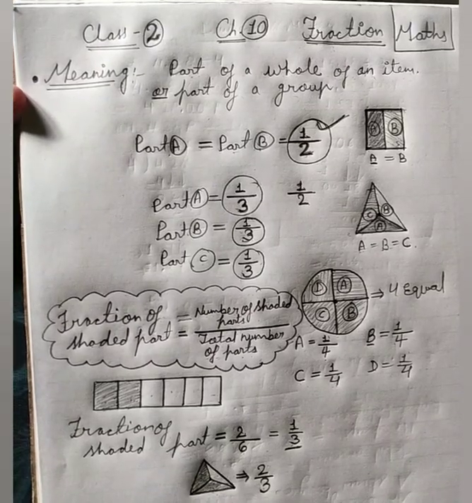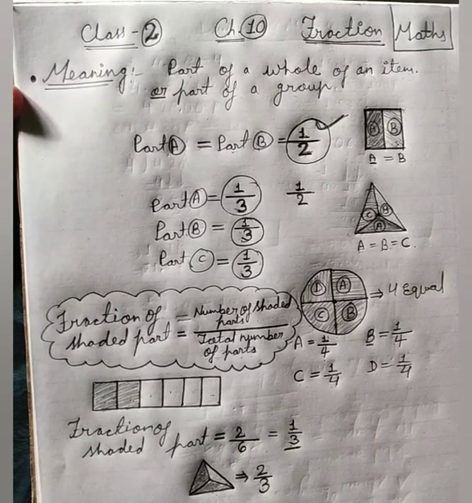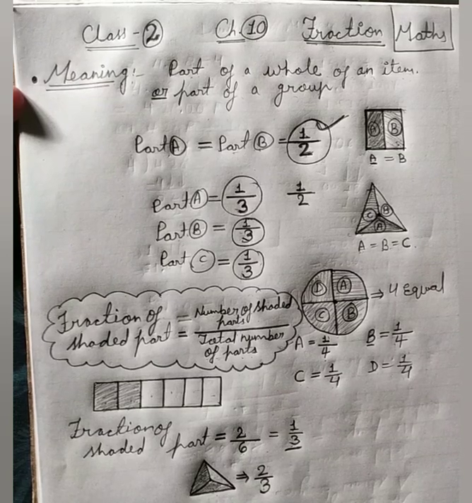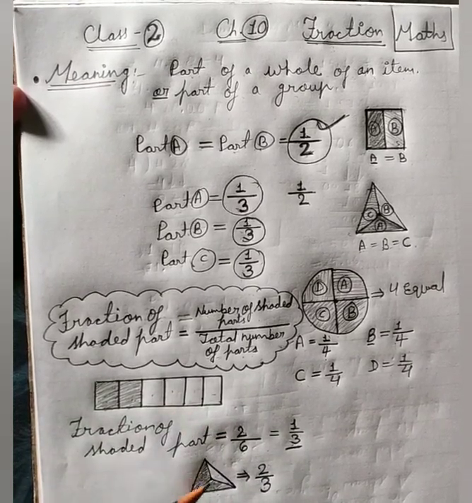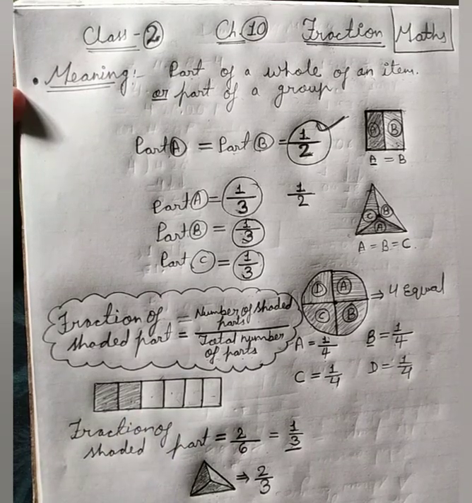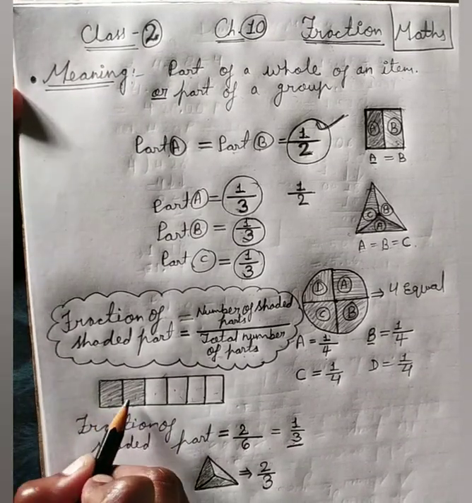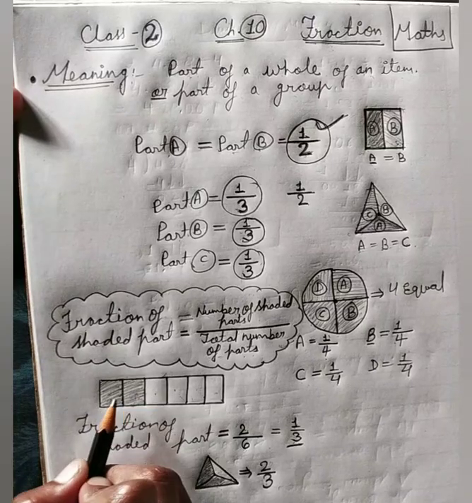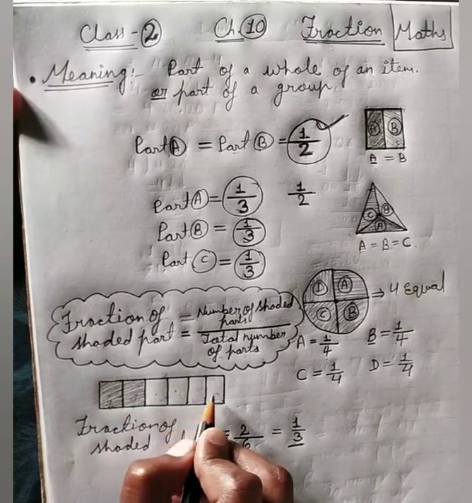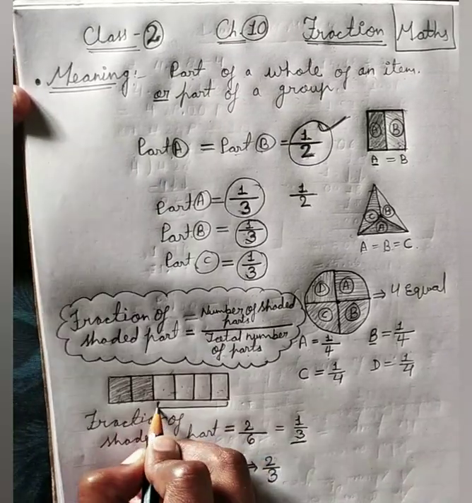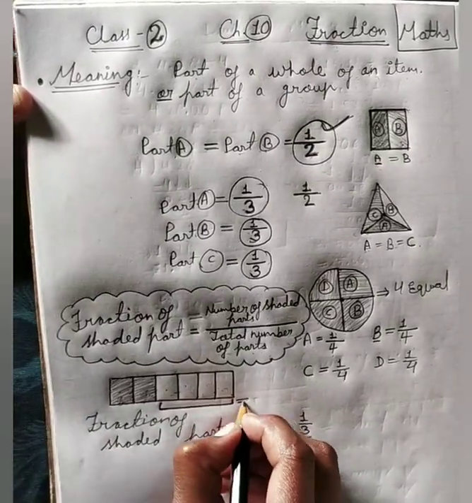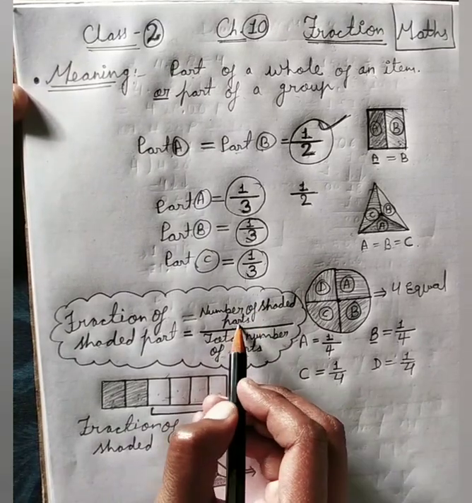But just the opposite, if I ask what is the fraction of the remaining part, in these two situations? Dear student, here we shaded 2 parts, but 4 parts are the rest.